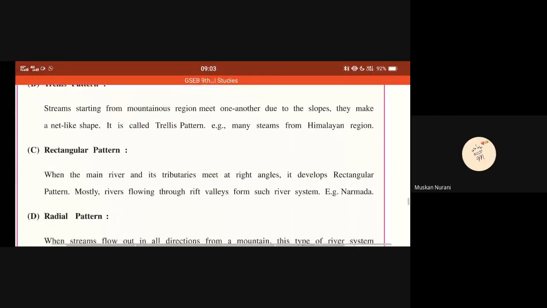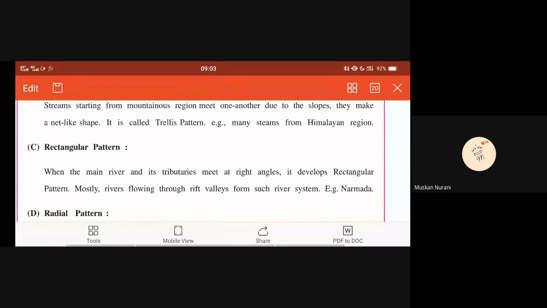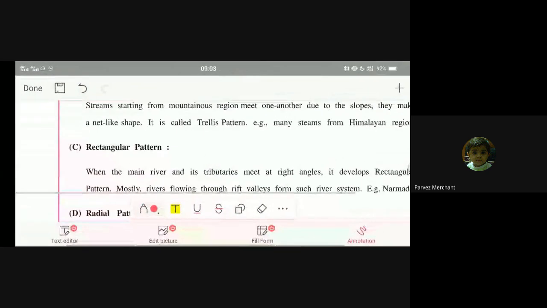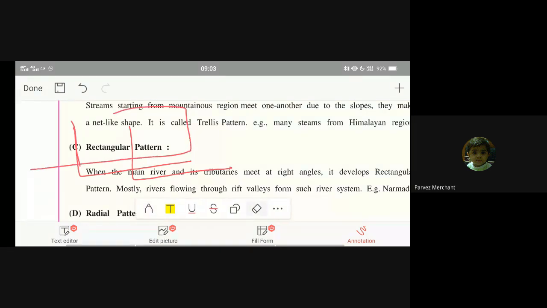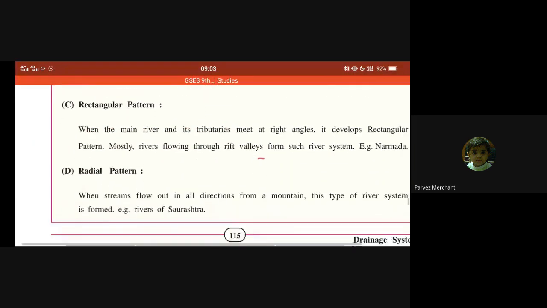Then rectangular patterns. It makes a right angle. Which angle? Right angle. Rectangular pattern is this way, right angle. Somewhere it will be making like this, then somewhere else it will be like this. So this shape is made. Got it? That is rectangular pattern.